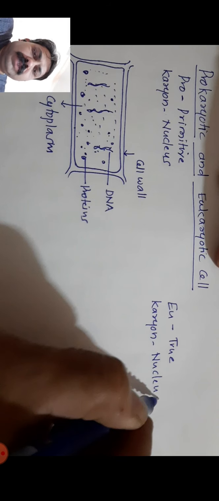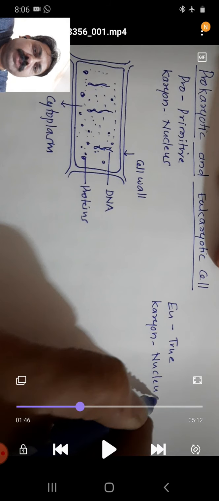The shape of the cell may be distinct, and it has a distinct cell wall. Beneath the cell wall there is a plasma membrane. This plasma membrane covers the cytoplasm. In the cytoplasm, the DNA or nucleoid DNA is present. This DNA, that is chromosomes, then proteins, ribosomes, which are again present in the cytoplasm.